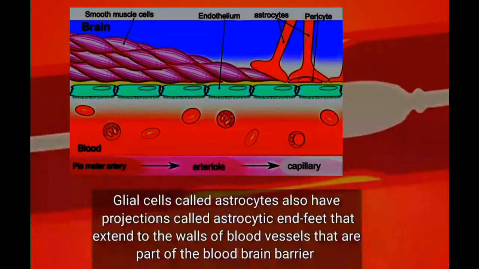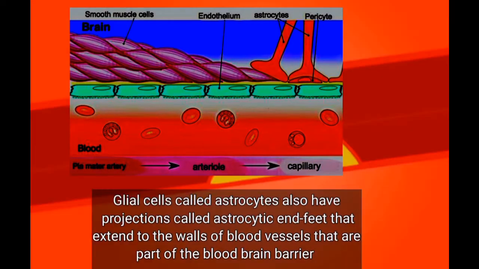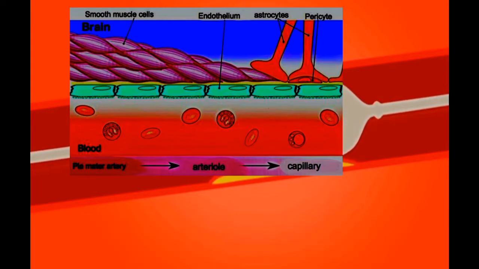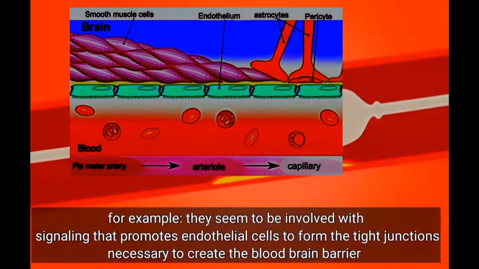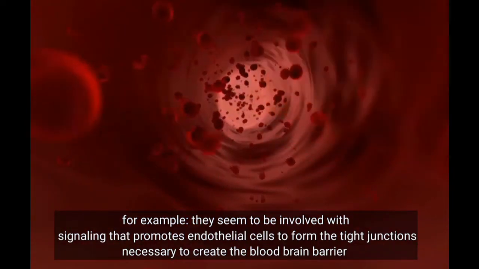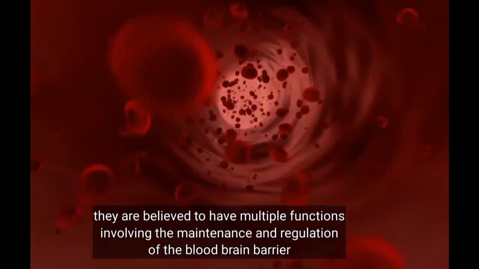Glial cells called astrocytes also have projections called astrocytic end-feet that extend to the walls of the blood vessels that are part of the blood-brain barrier. Astrocytic end-feet often completely surround blood vessels in the brain and are thought to play critical roles in the formation of the blood-brain barrier. Let me give you an example to make it more clear. For example, the astrocytic end-feet are seen to be involved with signaling that promotes endothelial cells to form the tight junctions necessary to create the blood-brain barrier. And they are believed to have multiple functions involving the maintenance and regulation of the blood-brain barrier.